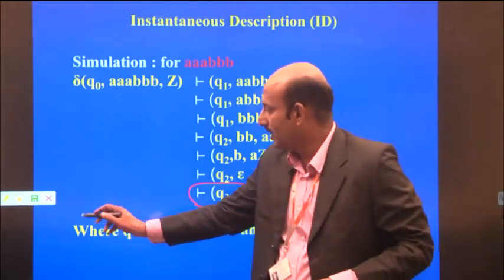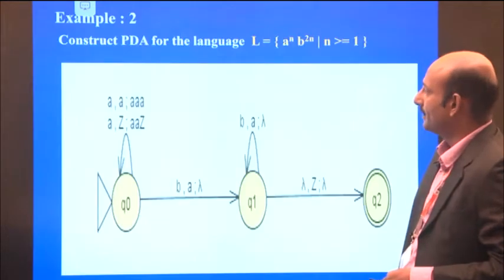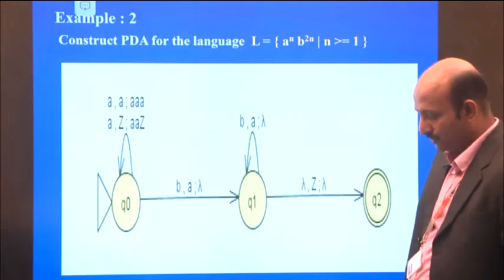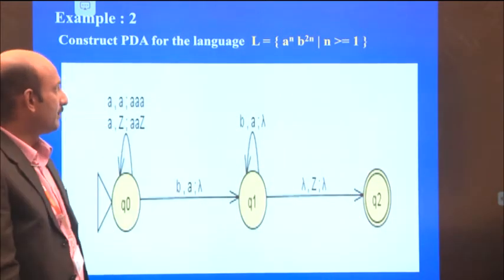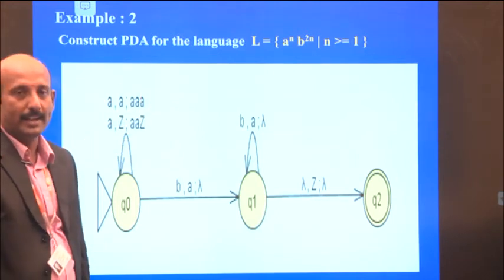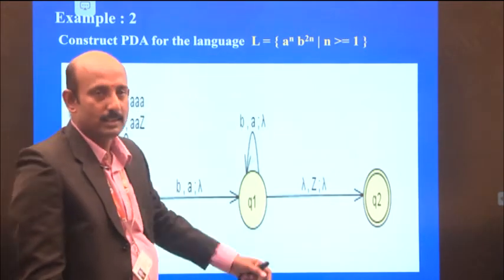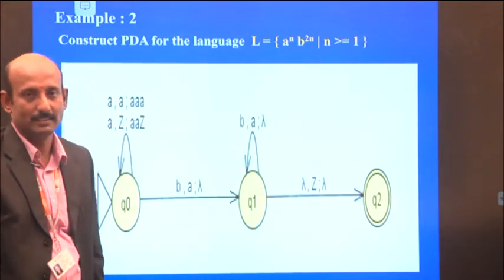Okay, let's see one more example for the push-down automata. So example 2. Let's see this next example. Construct the push-down automata for the language L equals a power n, b power 2n.